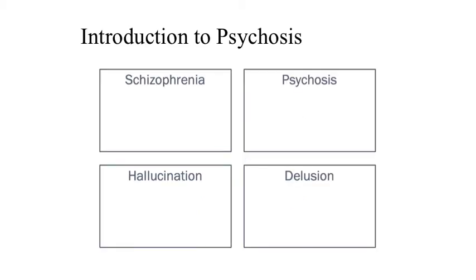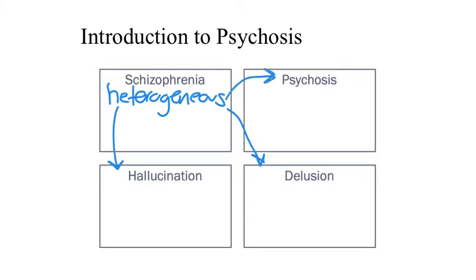First, let's start with some definitions. Schizophrenia is a heterogeneous syndrome that's characterized by disorganized thoughts, delusions, hallucinations, inappropriate affect, and impaired psychosocial functioning. Psychosis is a symptom characterized by a distorted sense of reality. Psychosis is a symptom of schizophrenia, but is also a symptom of many other neurologic and psychiatric disorders.